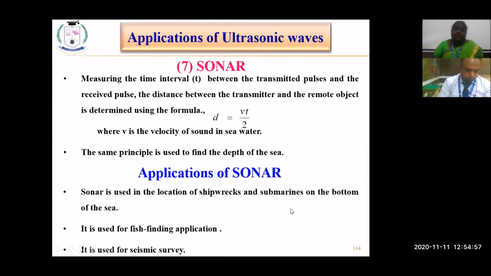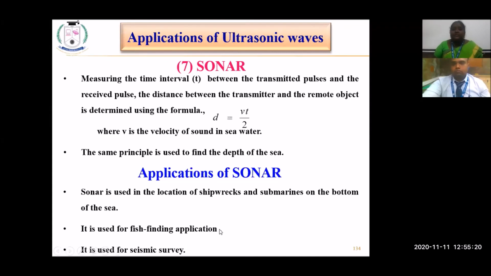So the submarines at the bottom of the sea, when they travel, they also calculate. Okay. And also the pressure of the sea will be very high when we go below sea level, that is, when we go to a longer depth. In such cases, only sonar waves, that is, ultrasonic waves, help to identify the targets and for communication purposes as well.